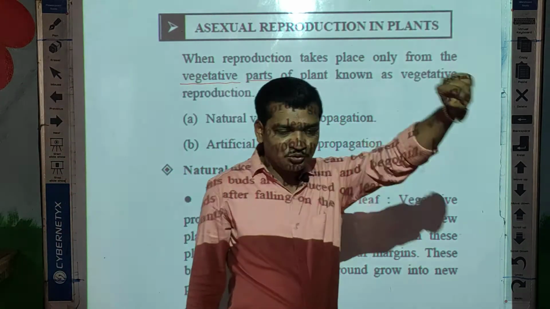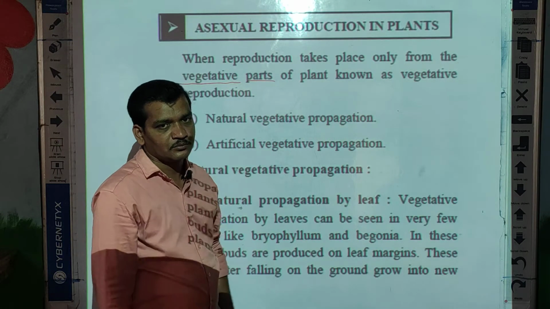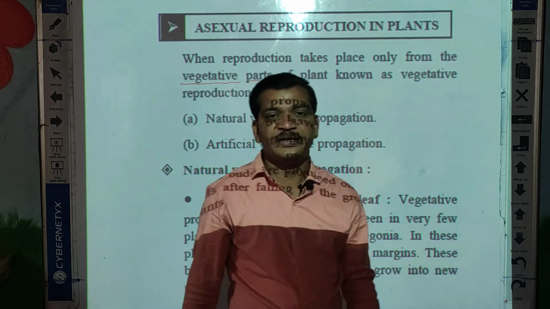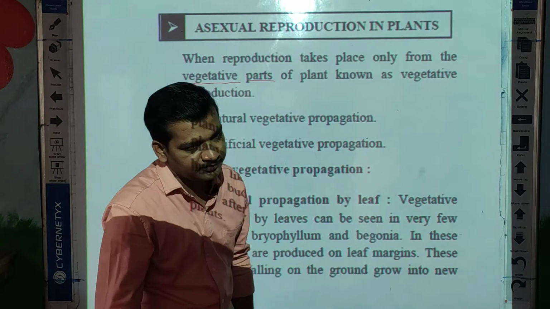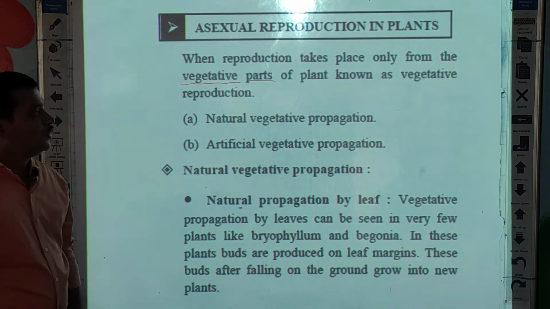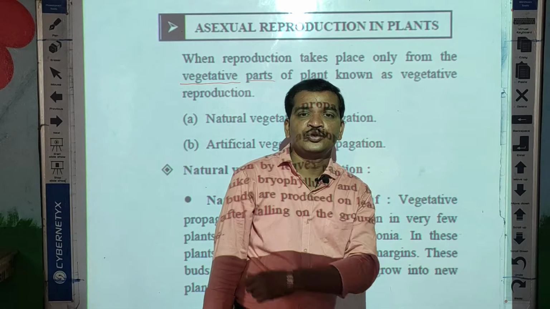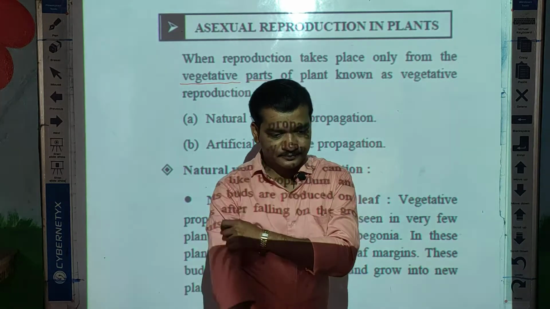Now what are the vegetative parts? Root, stem, leaf, these are the vegetative parts of a plant, and these parts of the plant we use to grow a new plant.